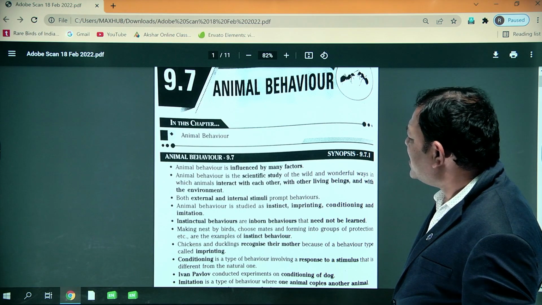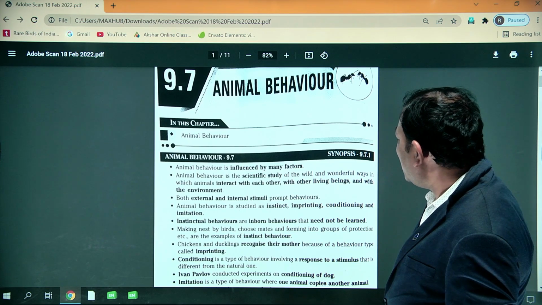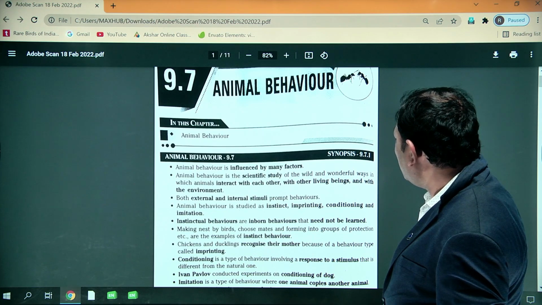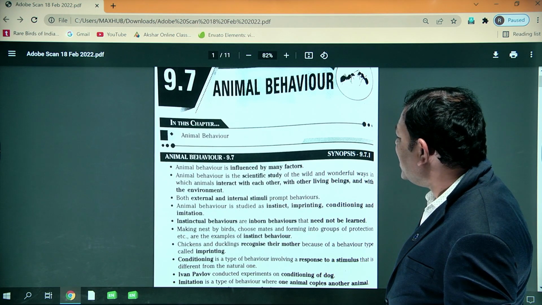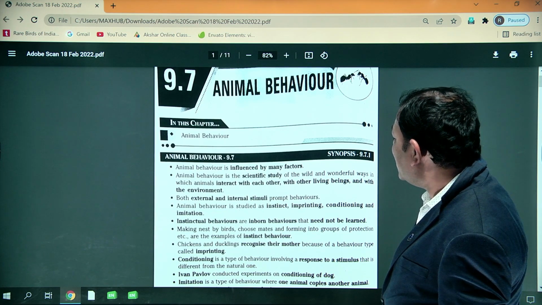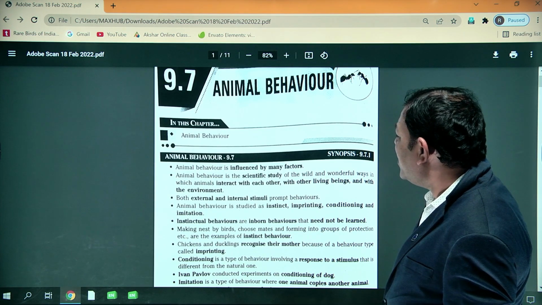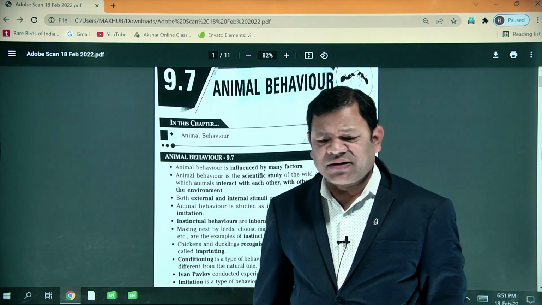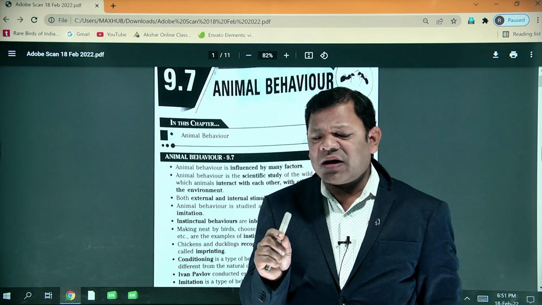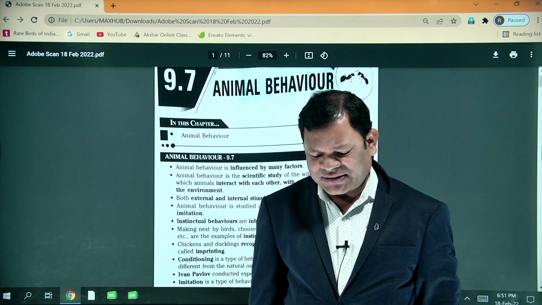Animal behavior is the scientific study of the wild and wonderful ways in which animals interact with each other, with other living beings, and with the environment.